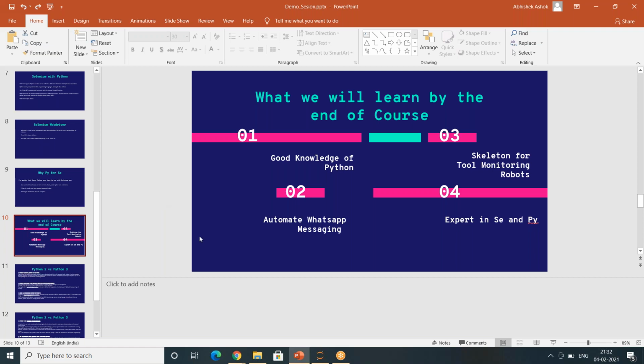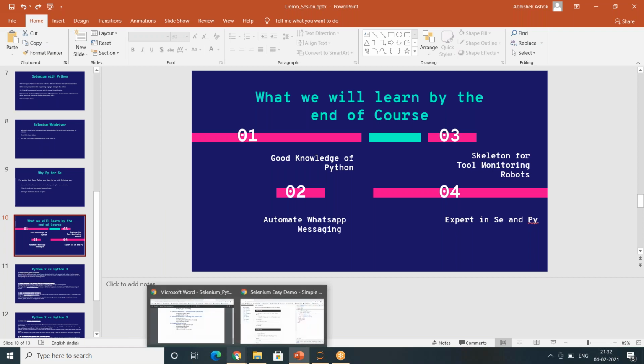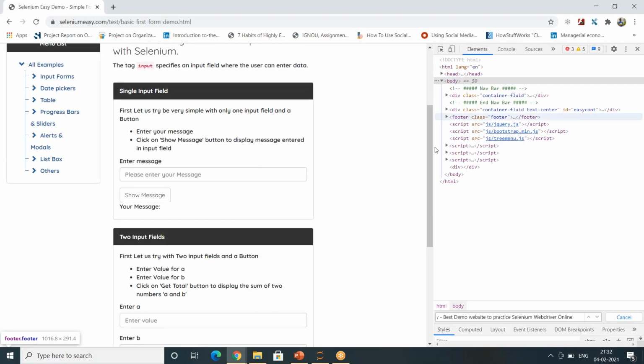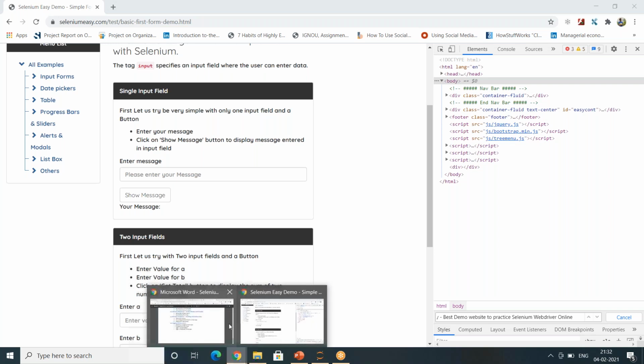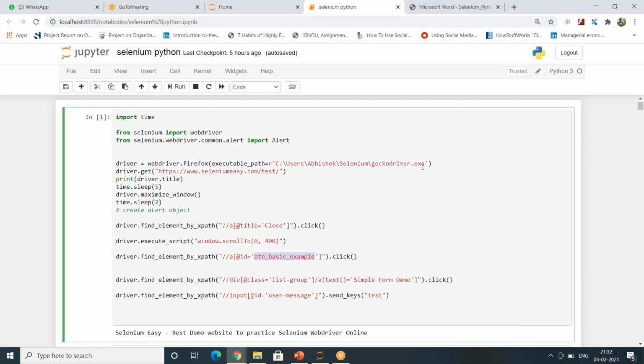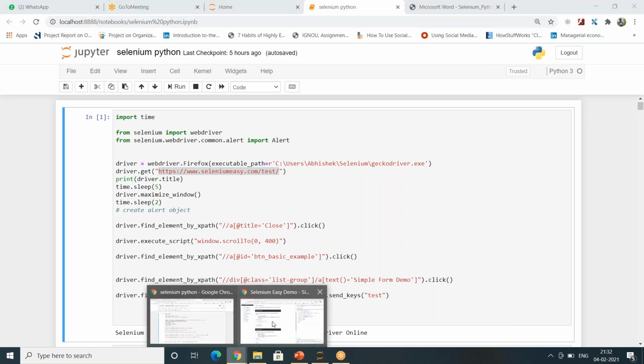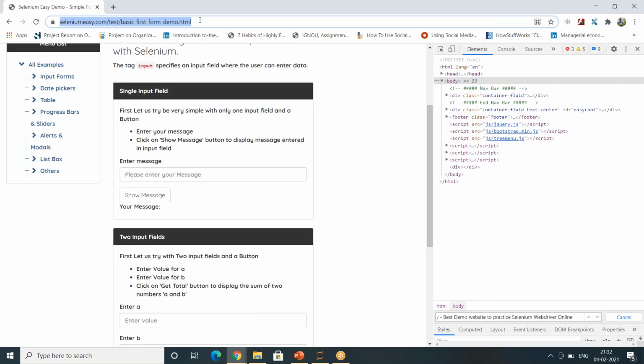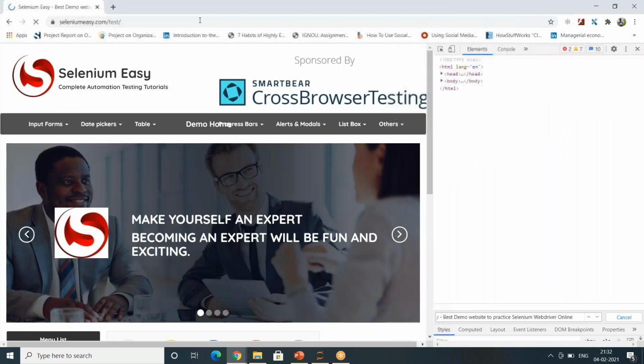So as I told you, let me show you a very basic piece of code of what Selenium and Python does. Let me take a particular website, which I'm going to use for teaching you how to do automation of any browser.